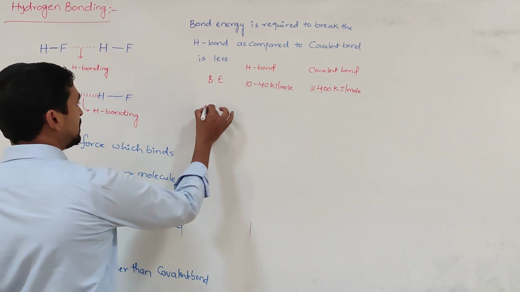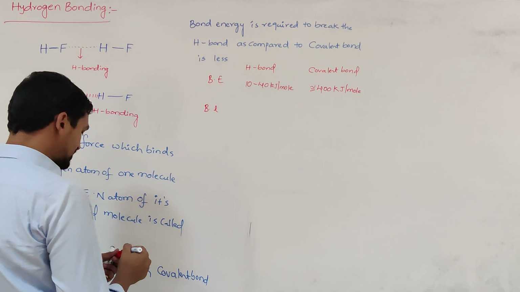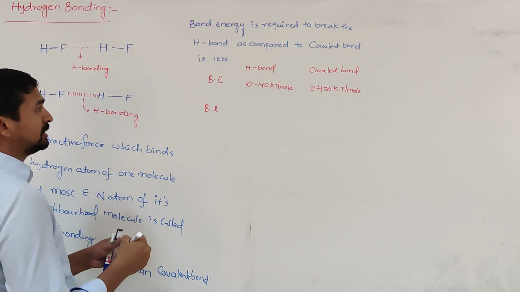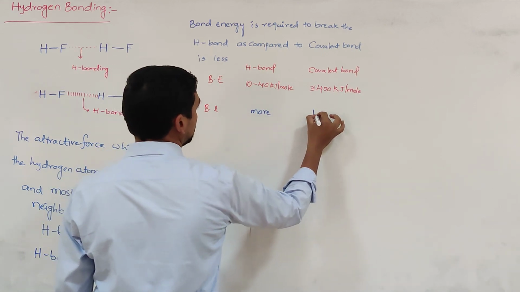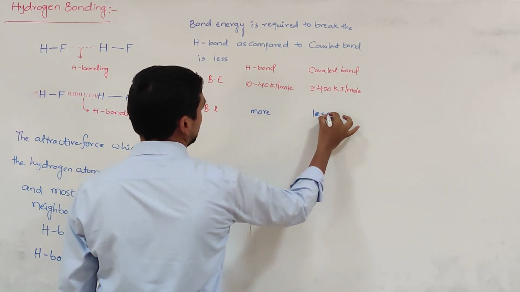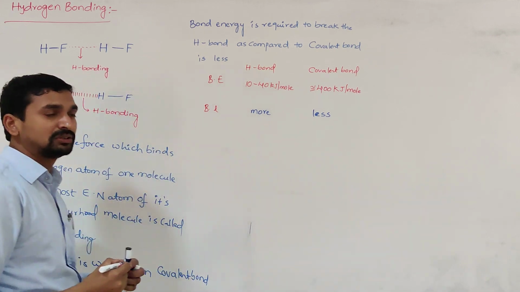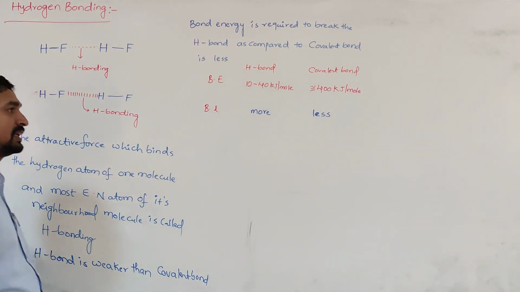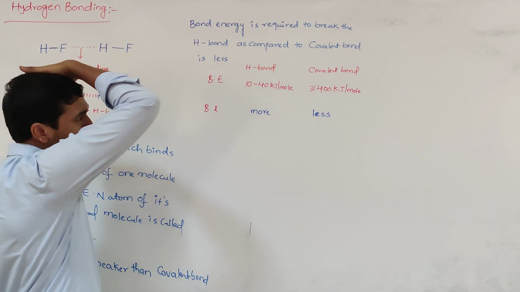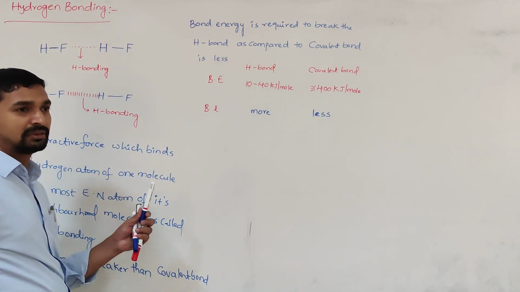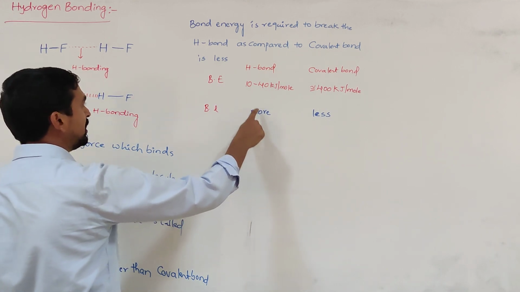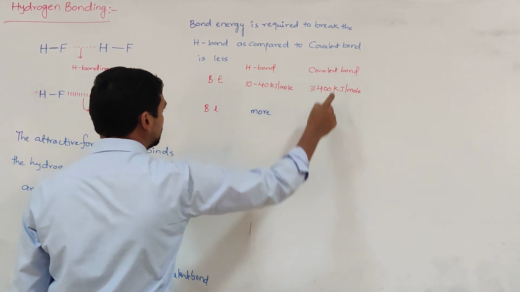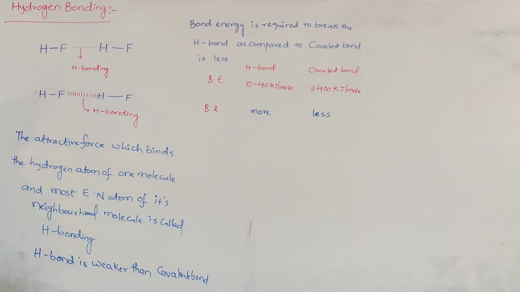And whenever the bond energy is less, definitely the bond length is more. That's why the hydrogen bond length is more than the covalent bond length. Because in a covalent bond the atoms are strongly attracted together, the internuclear distance decreases. But here the attractive force may not make the atoms very close together as in a covalent bond. That's why the bond length of a hydrogen bond is more than that of a covalent bond.